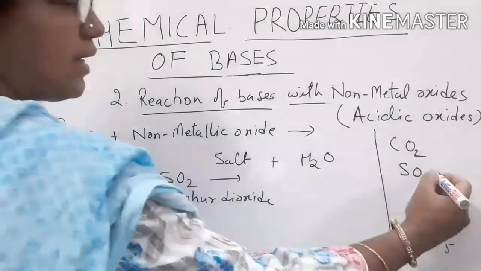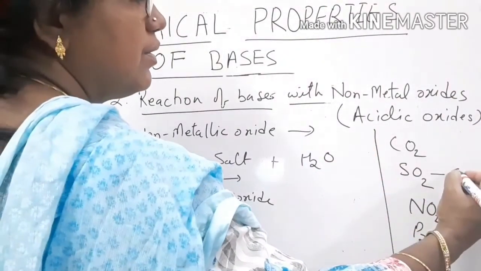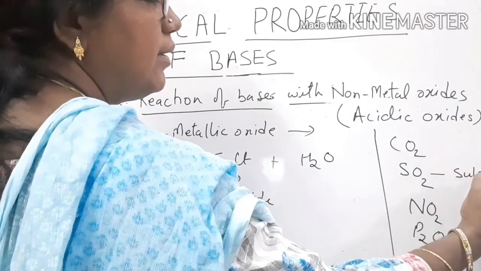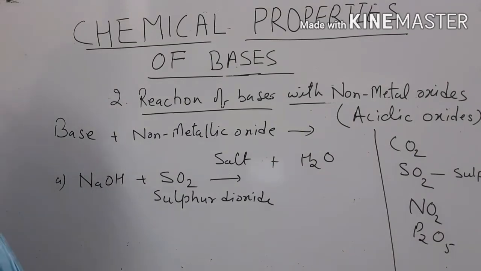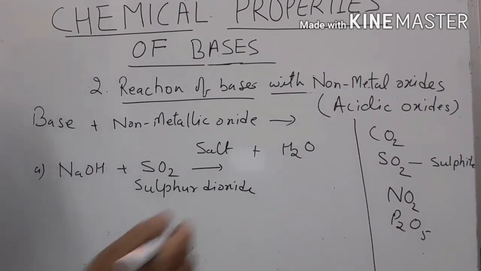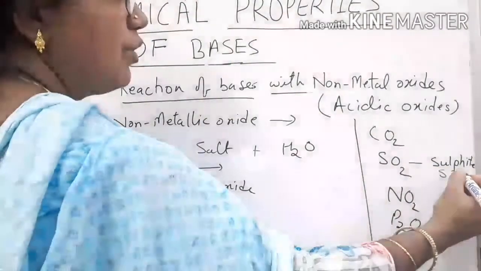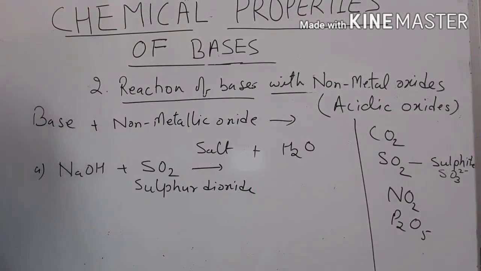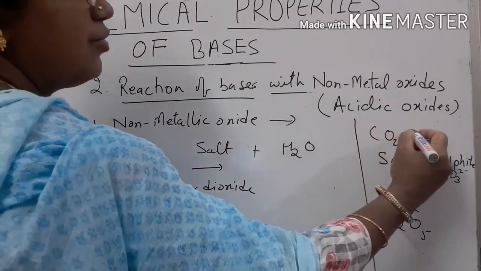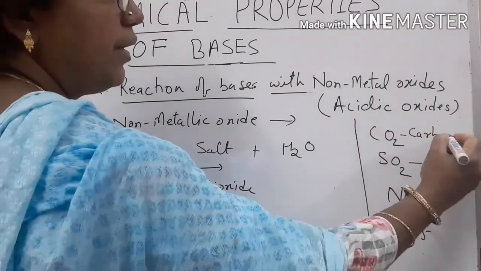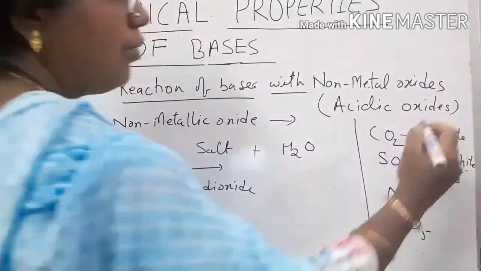Children, please understand here: the salt formed by sulfur dioxide is known as sulfite, S-U-L-P-H-I-T-E, and the sulfite ion is SO3 with 2 negative charge, whereas the salt formed by carbon dioxide is known as carbonate, CO3 2 minus.